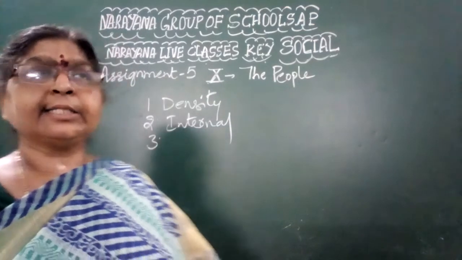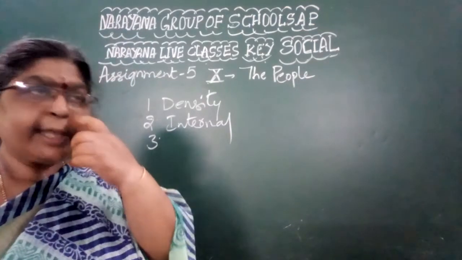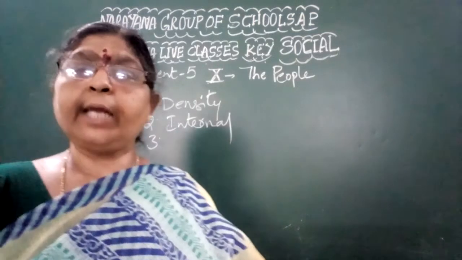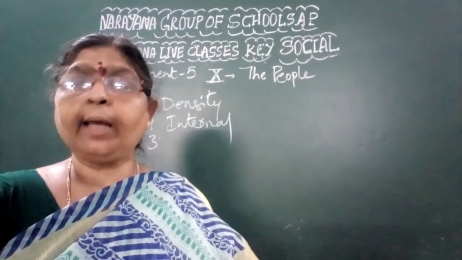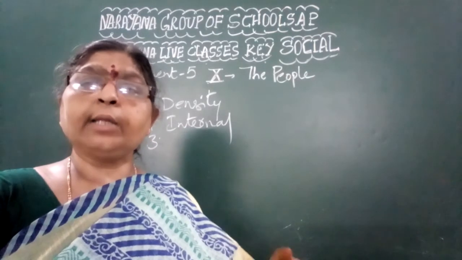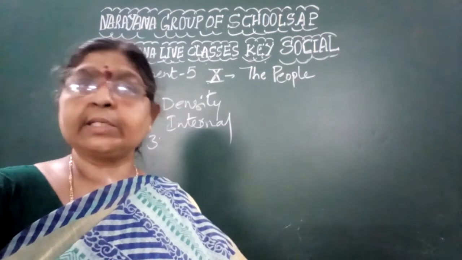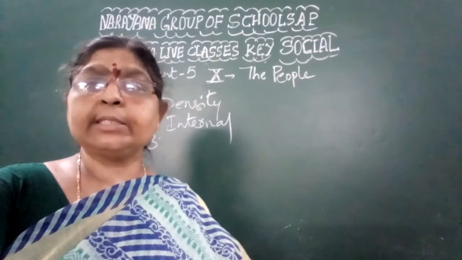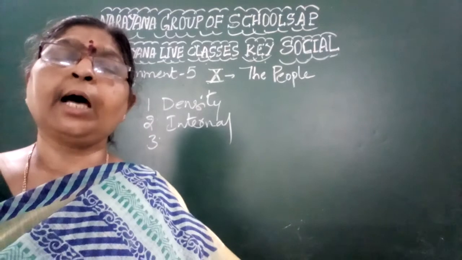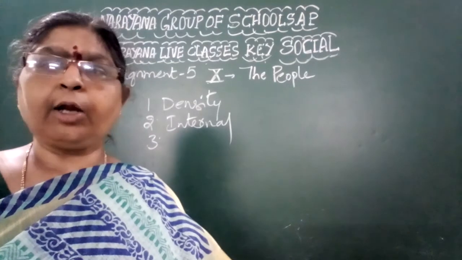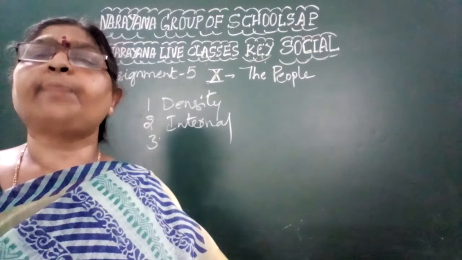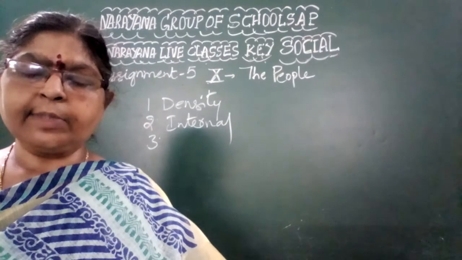Okay. And see, based upon the density of population, the statistics says that India has a density of population of 382 persons per square kilometer. In this, Bihar has the highest density of population with 1106 per square kilometer, and the least density of population is found in Arunachal Pradesh with 17 persons per square kilometer. So children, now the question is you need to identify the mismatch.